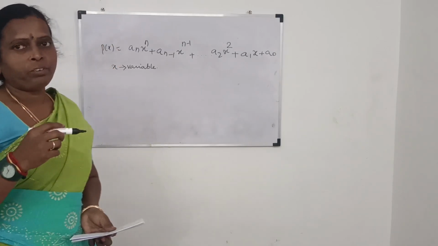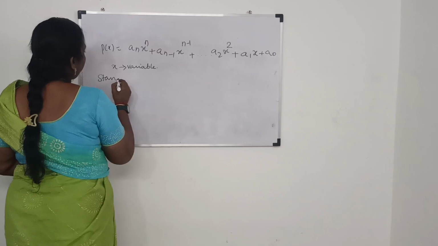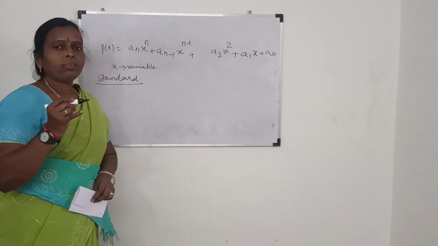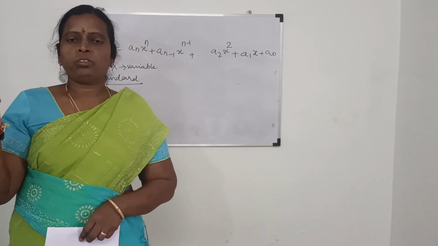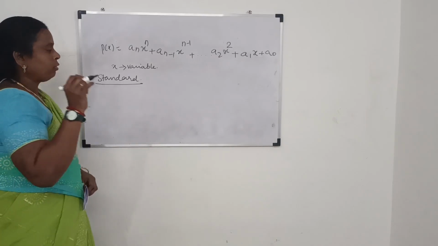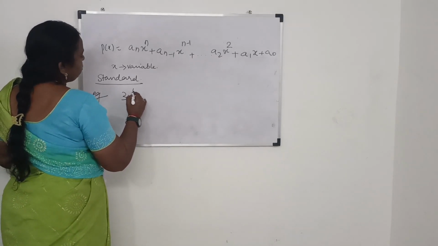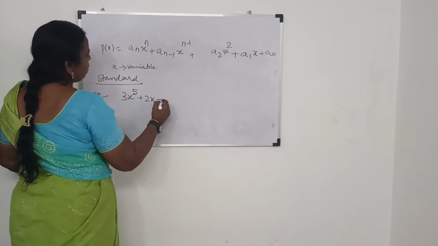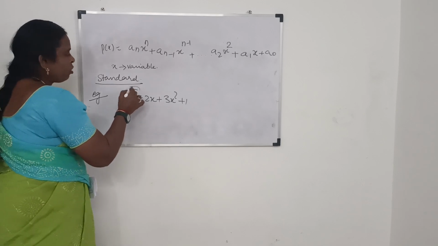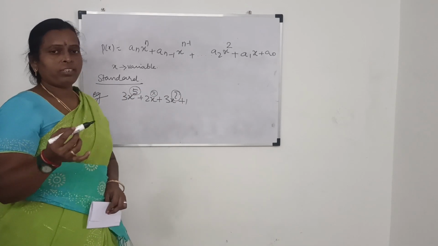The next thing we are going to see is the standard form of a polynomial. The standard form is when we write the polynomial in increasing order of the powers or decreasing order of the powers. For example, 3x power 5 plus 2x plus 3x square plus 1. Here the powers are not in increasing or decreasing order.